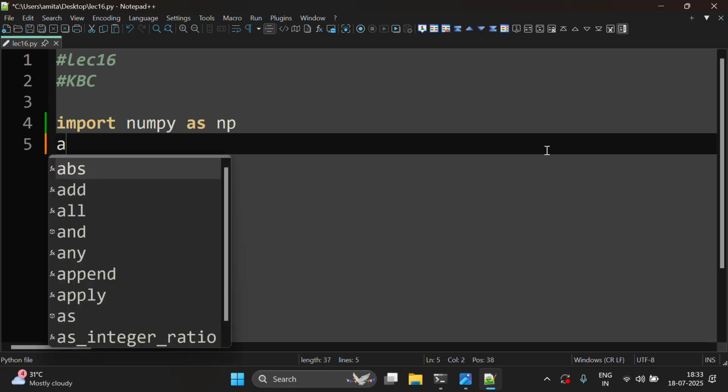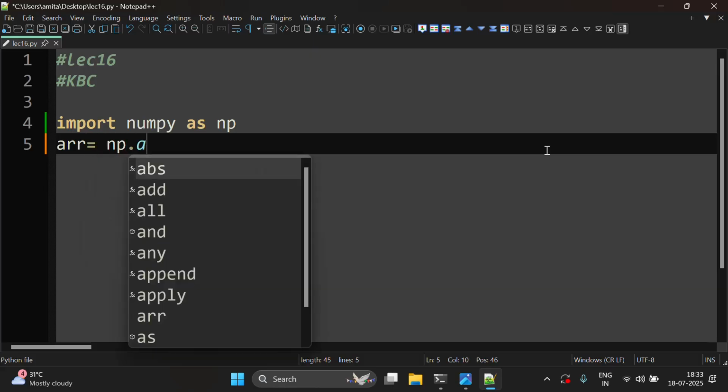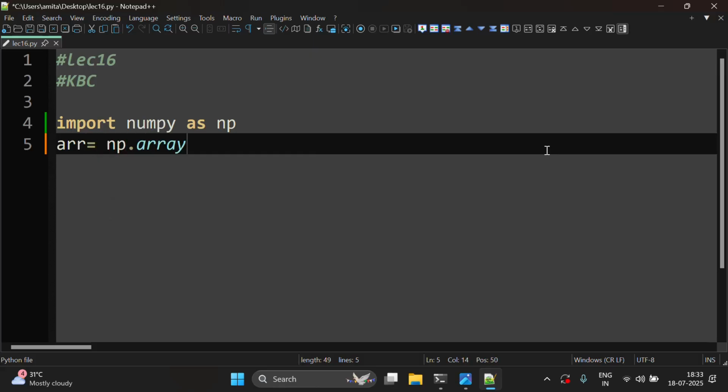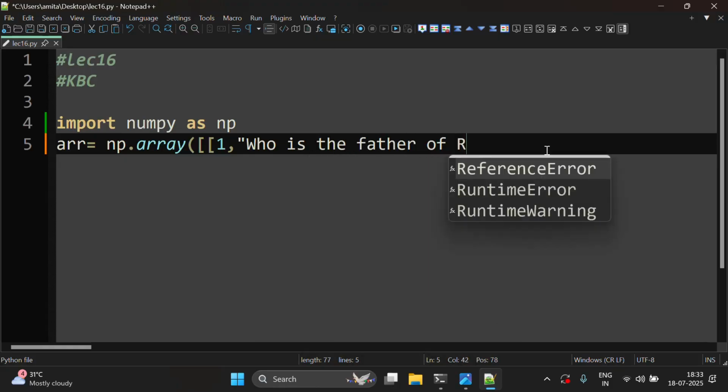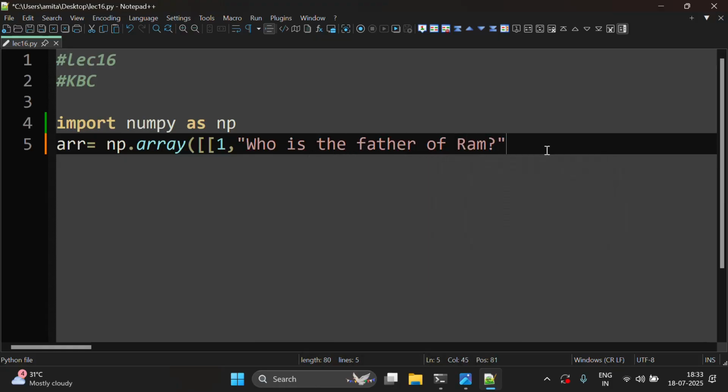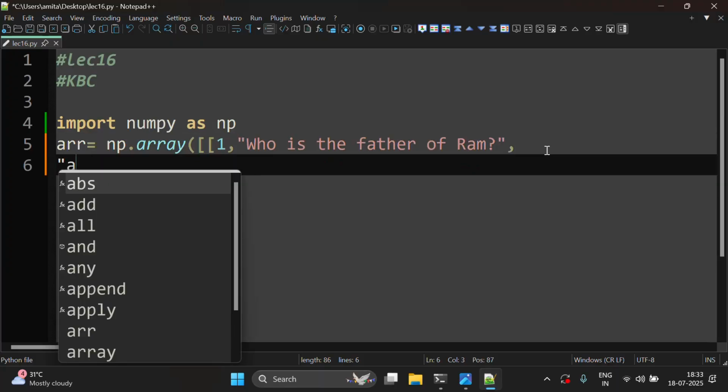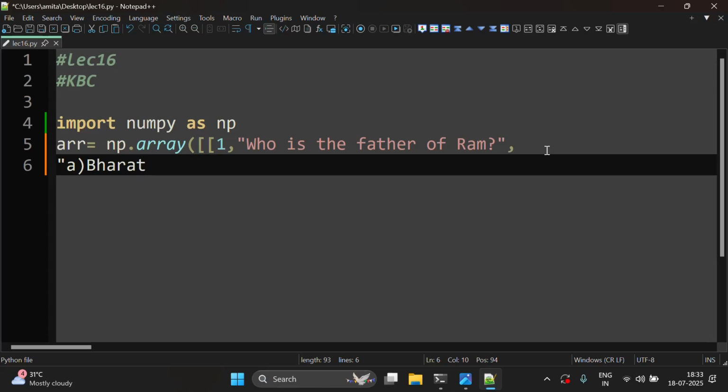Okay, so let's go. First is creating the array. So arr is equal to np dot array, and then we will write the question: Who is the father of Ram? And then we will write four options: Bharat, and then Shatrughan.